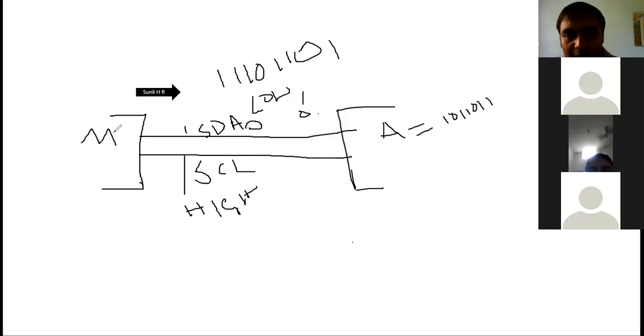The same thing: if the master wants to read data from device A, it sends a signal, 0 or 1, saying I want to read. Recognizing that, device A will send the requested data to the master, right? Upon receiving the data, the master will send an acknowledgement again. Okay, this is how it works.